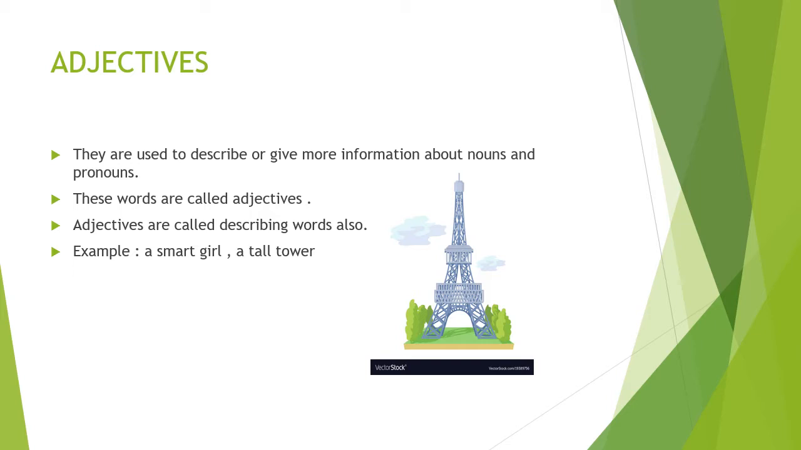These words are called adjectives. Adjectives are called describing words also. So I hope you all have understood what adjectives are. When I say a smart girl, it means the word smart is called an adjective. When I say a tall tower, it means tall is the quality of the tower.